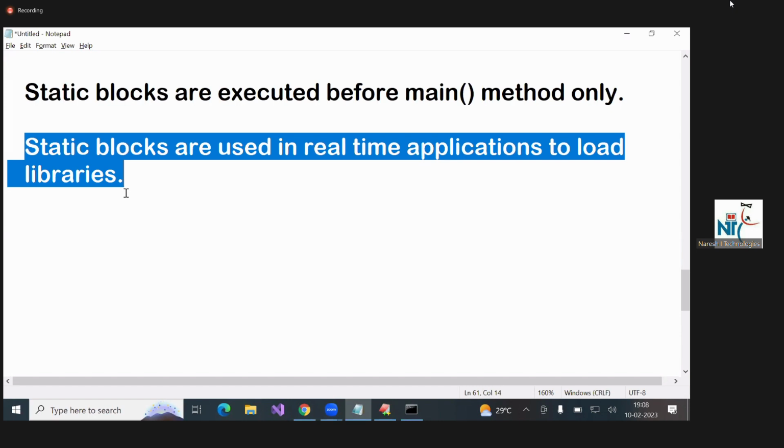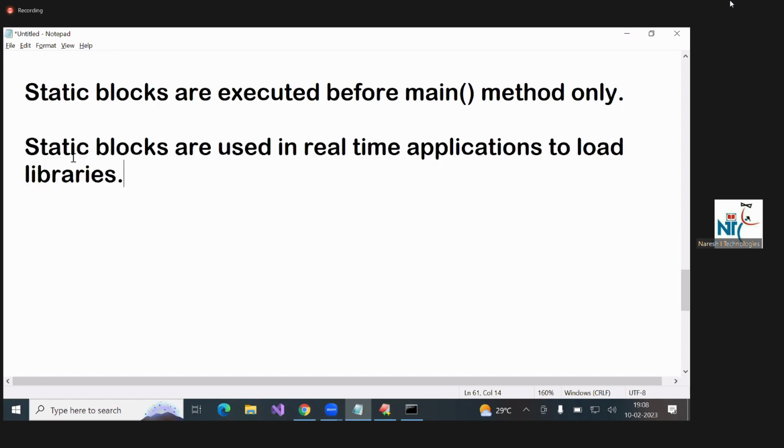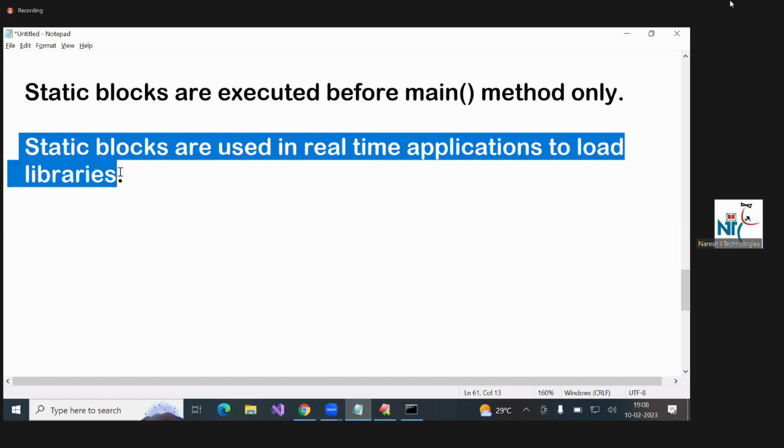Now, instead of a static block, the main method is there, but further the main method will not be there. In that situation, we'll prefer a static block. The constructor and the block are executed at a time. That is the reason instead of a block, we use a constructor. The main method and static block are executed at a time. Instead of a static block, the main method is present, but further the main method will not be there. In that situation, we use this.